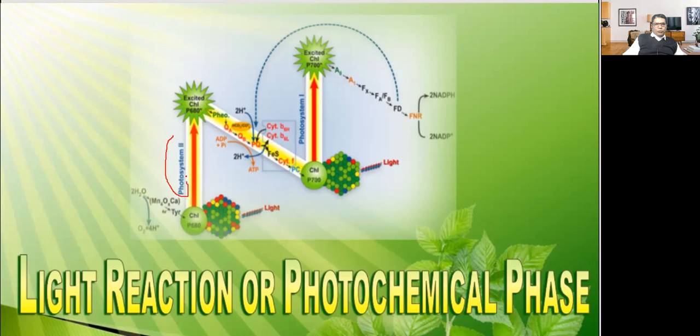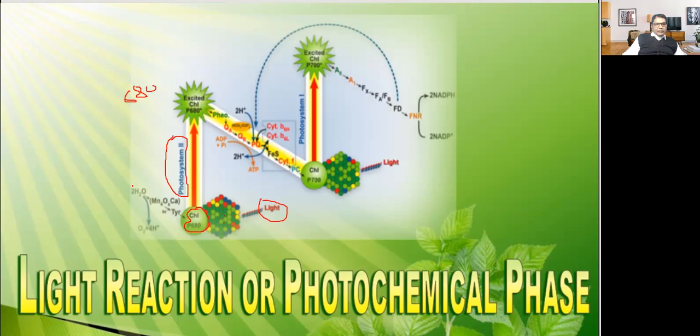Photosystem second has what reaction center? 680. So through light, this molecule will get photons. One chlorophyll molecule, P680, will become a reaction center.